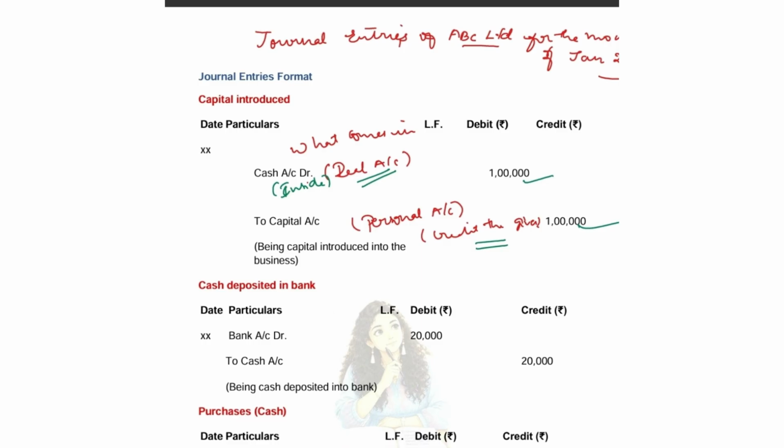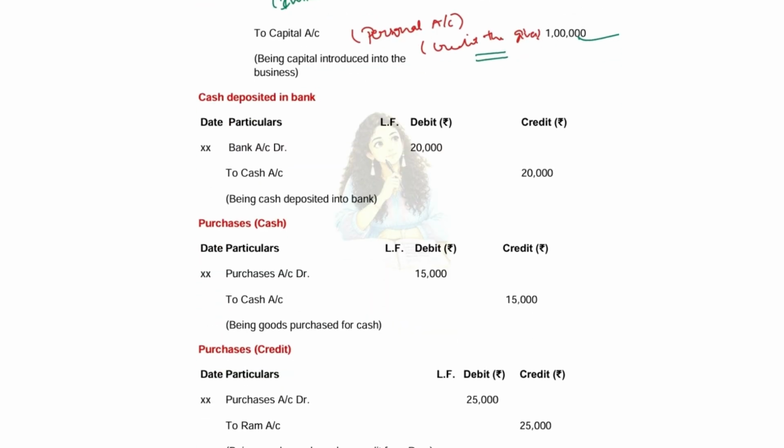Now we are going to the second question, which is cash deposited in bank. The entry for this is bank account debit to cash account, being cash deposited into the bank. Please don't forget to write the narration because it also carries some marks. The amount is 20,000 rupees, debit 20,000 and credit 20,000.